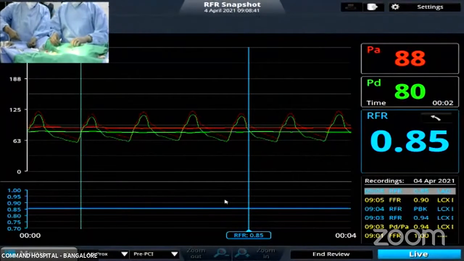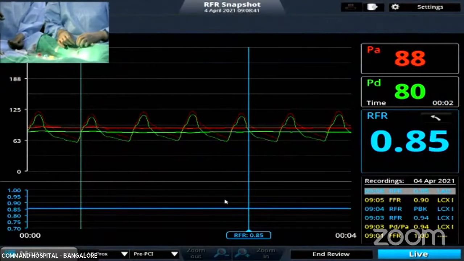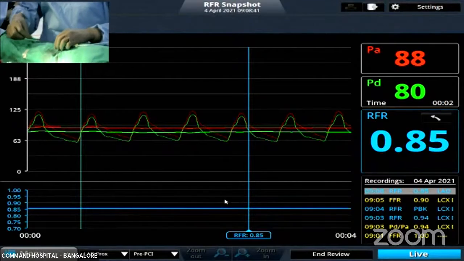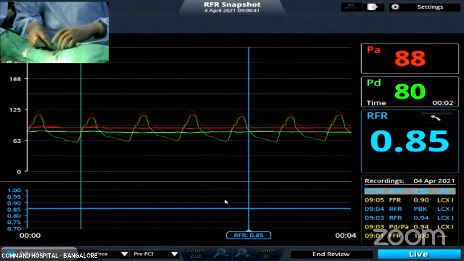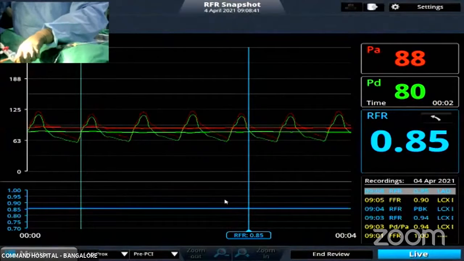Thank you, sir. Why didn't you pull back to consider which lesion is contributing to the lesion significance? So you did a pullback in the circumflex. You're not doing a pullback in the LAD, Dr. Ajay.